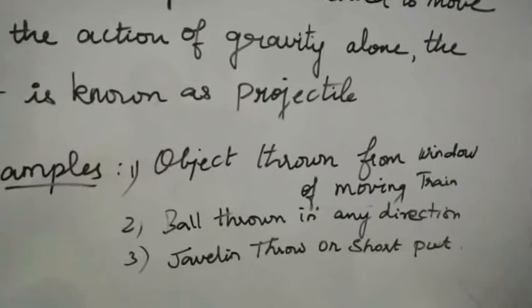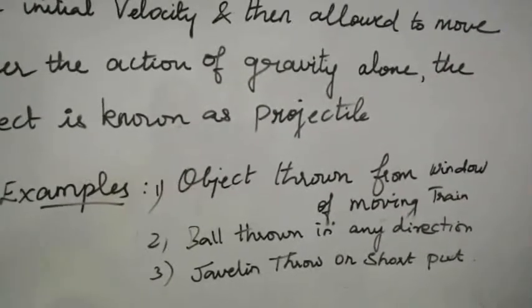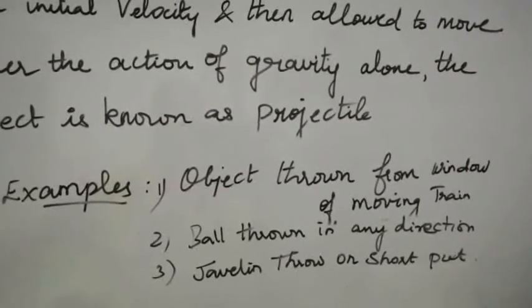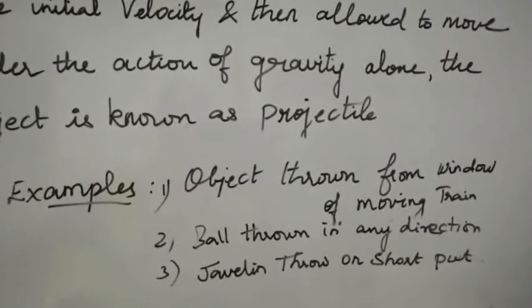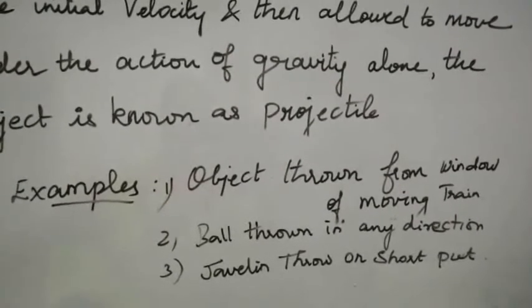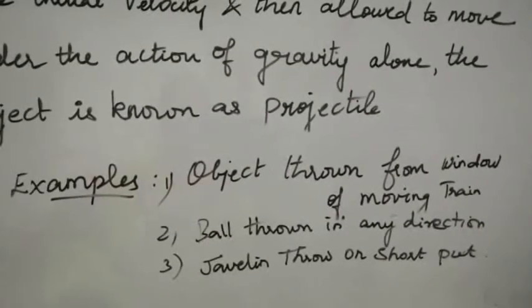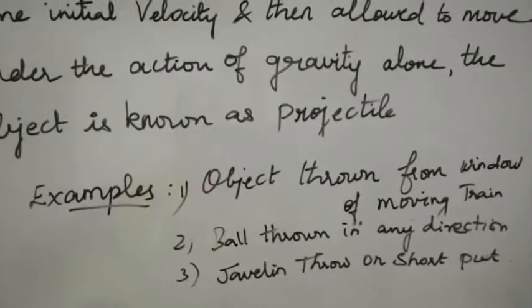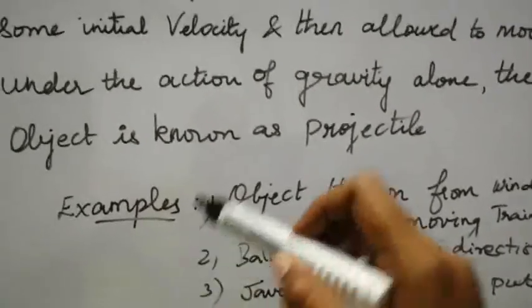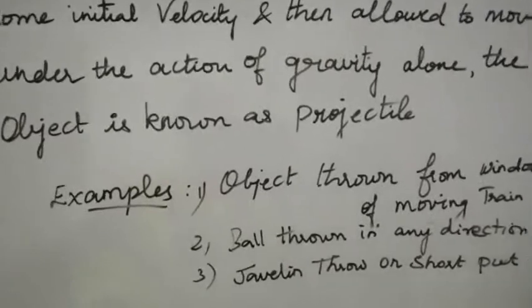Some of the examples of this projectile motion are when you throw any object outside the window from a moving train. It will make a half projectile, like what I said in the second case. And the second example is when you throw a ball in any direction, it will move from this point, be under gravity and fall down. This will make a projection.